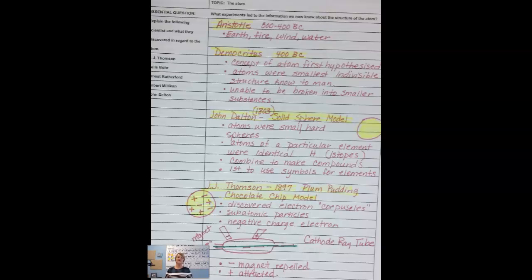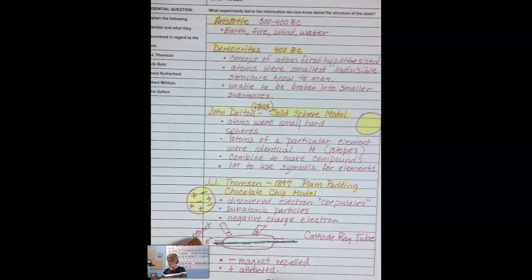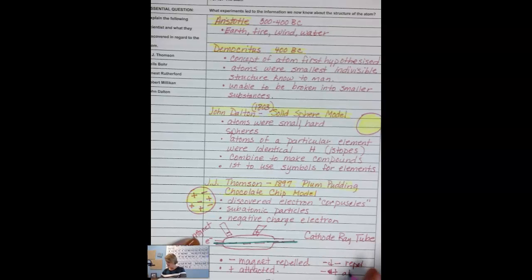And so from that, he could conclude that this electron beam he was shooting through had to be negative, because we know if I have a negative and a negative, they repel. Like charges repel, where opposites attract.